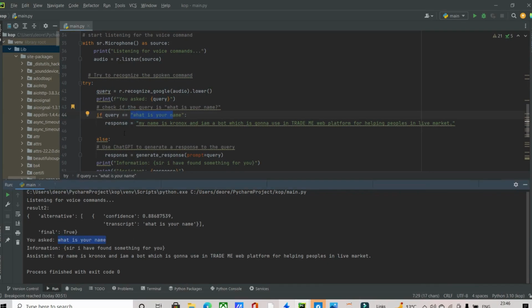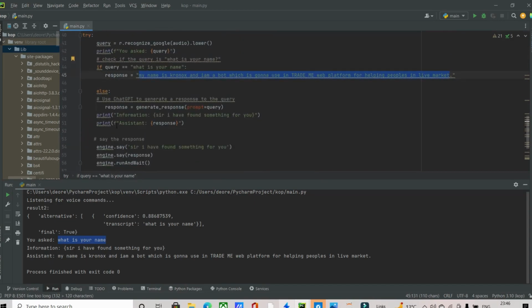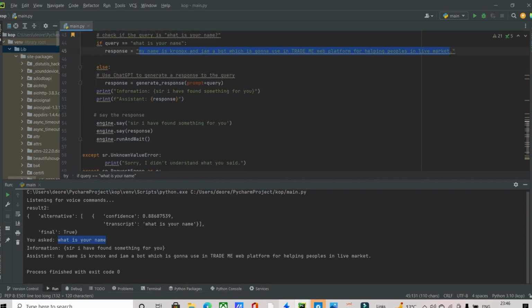It matched. Then it passed this text to the response. Then the response is generated and passed to the engine that is converting the text into speech, and then we are listening to this.